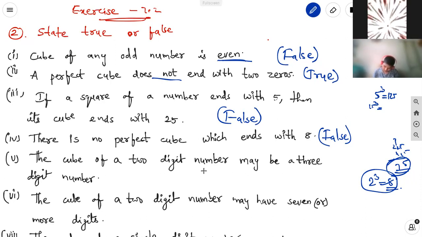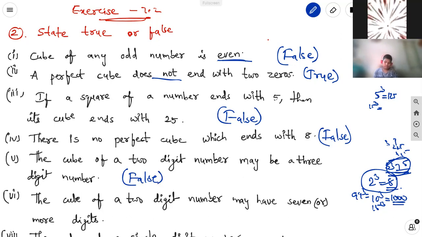The cube of a 2-digit number may be a 3-digit number. In some cases, for example, 10 cubed is 1,000, a 4-digit number. But 15 cubed, which we already did, is 3,375, a 4-digit number. So it is not exactly 3-digit. In some cases 4 digits are possible, and 5 digits also possible. If we take 99 cubed.